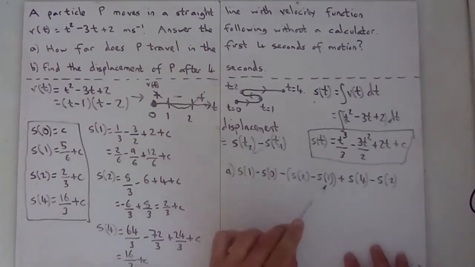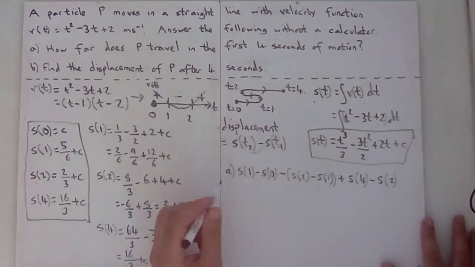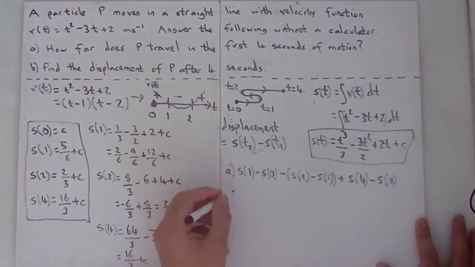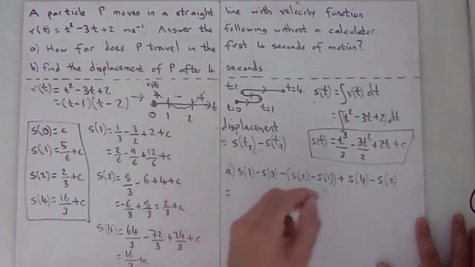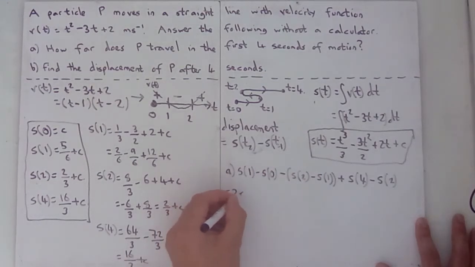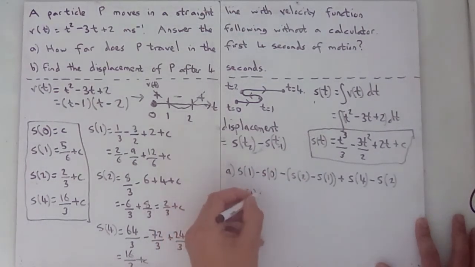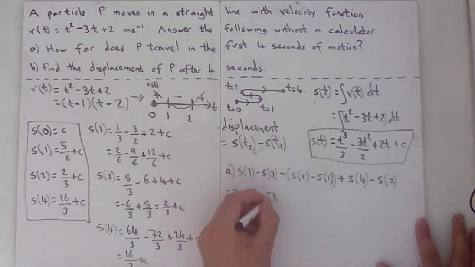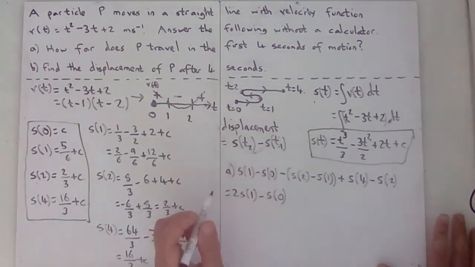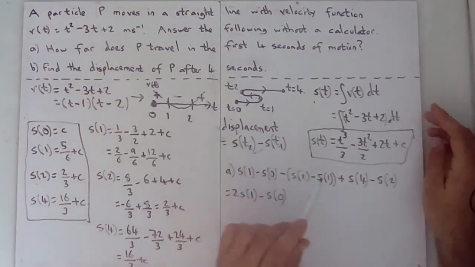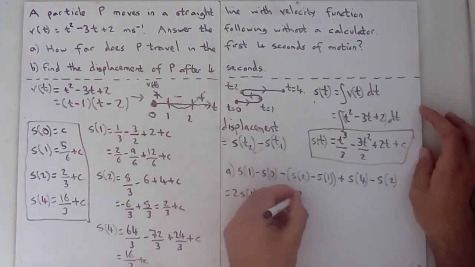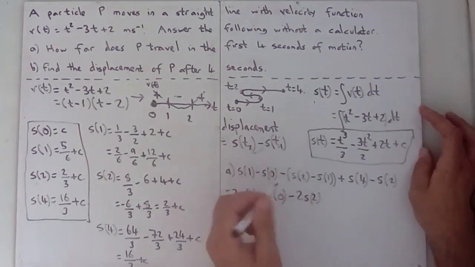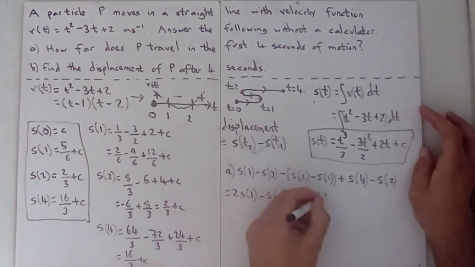S1 minus S1 isn't very helpful either, and you've got an S4. So you end up with S1 plus S1, so that would be 2S1, minus S0, minus 2S2, and then plus S4.